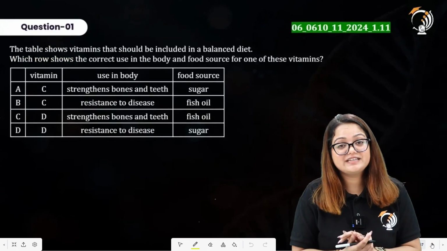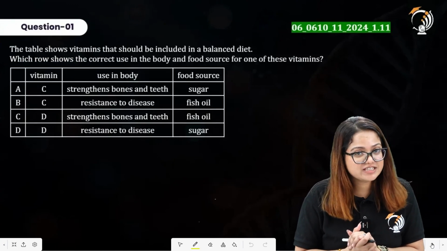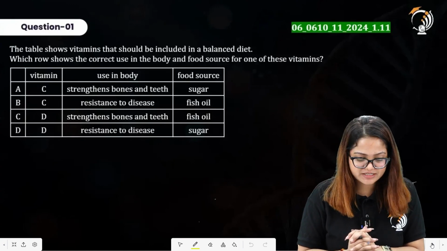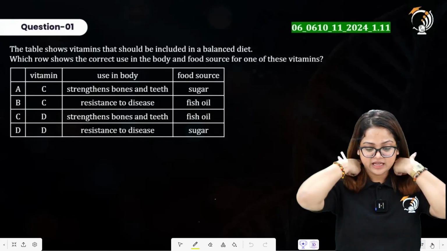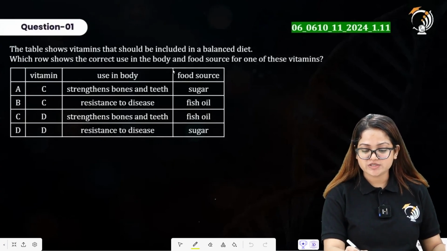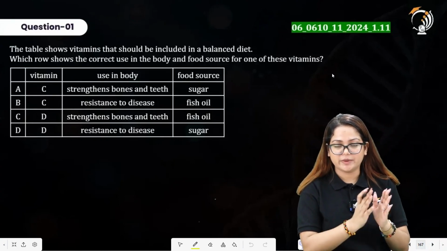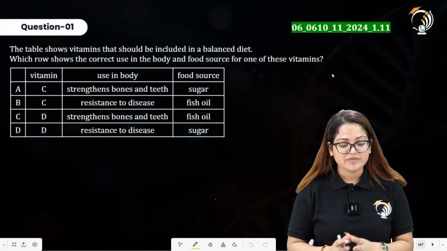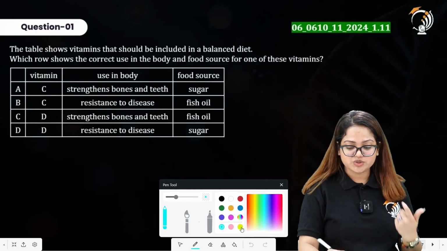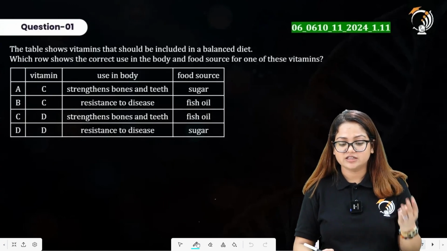So by now we have completed the theory part of this particular chapter, human nutrition, which was very important from the examination point of view. And now we are proceeding with the questions that have been taken from the past year papers. Here we have question number 1 that says, the table shows vitamins that should be included in a balanced diet. Which row shows the correct use in the body and food source for one of these vitamins? So in the first column you are provided with the vitamin, in the second column there is use in the body, and in the third column there is food source. So you have to select that particular option which correctly labels the vitamin with the use in the body and then the food source for that.